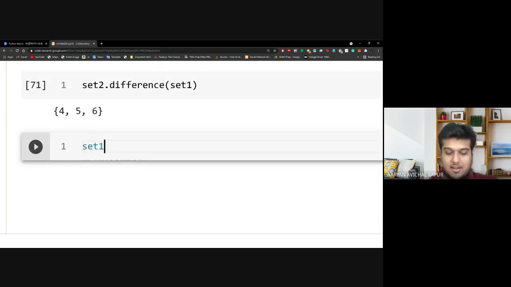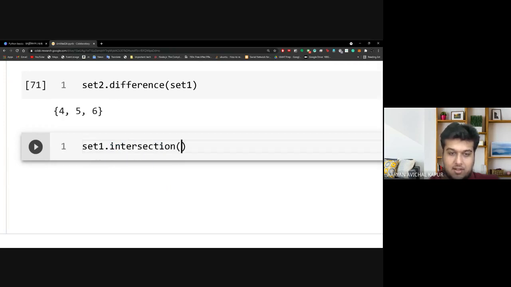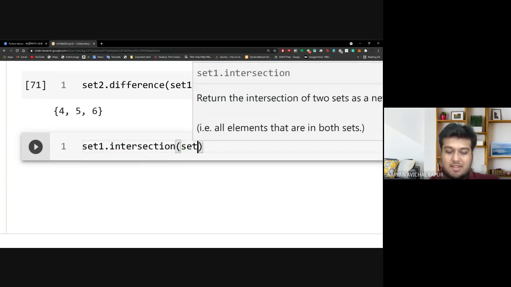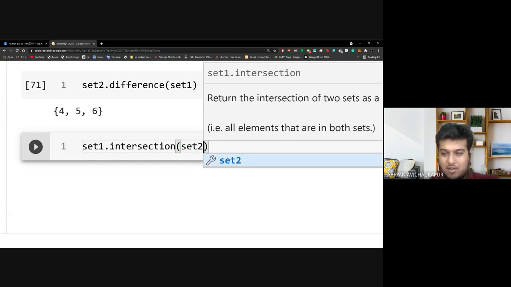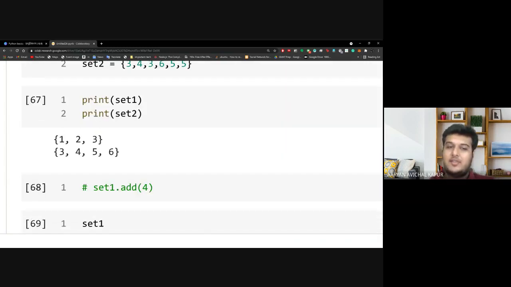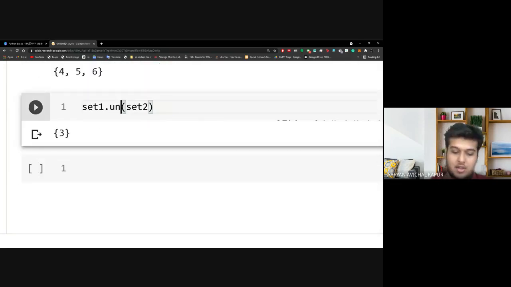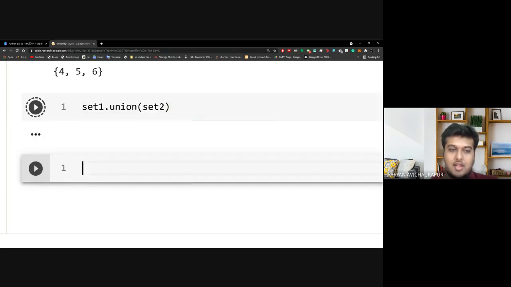Now let's say I put set 1 dot intersection set 2. This is something that you can skip if you're not interested. It will be required in some mathematical questions, but not very often. So intersection gives us values that are common. As you can very clearly see in these two, 3 is a common value. That is why 3 is printed here. Now if I put union here, it will give me all the values, common or uncommon. That is, all the values present in these two sets.